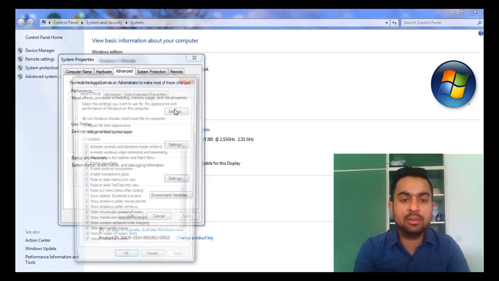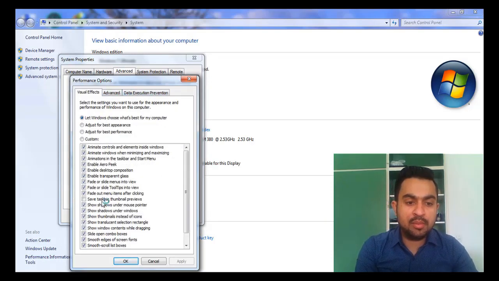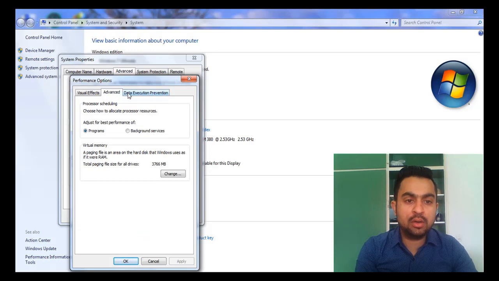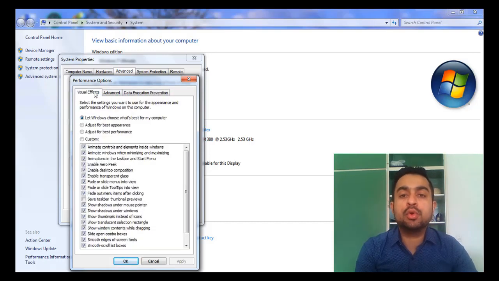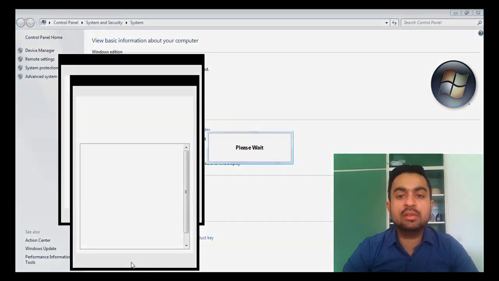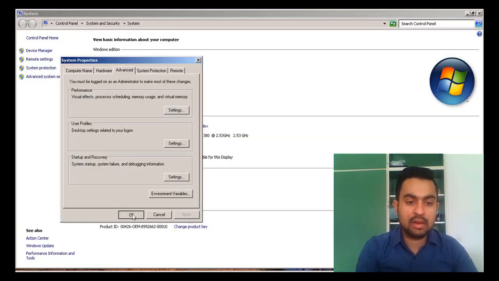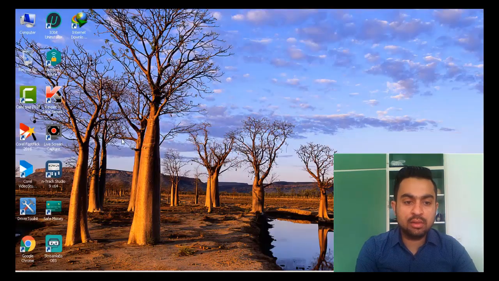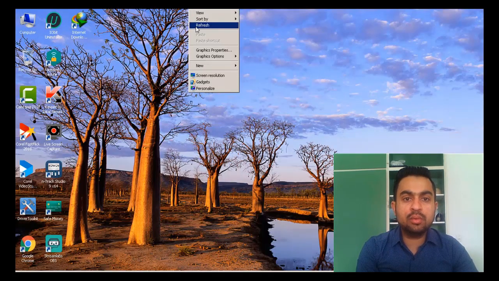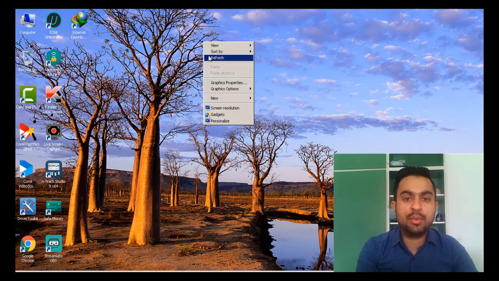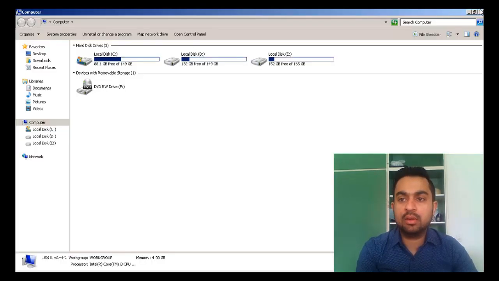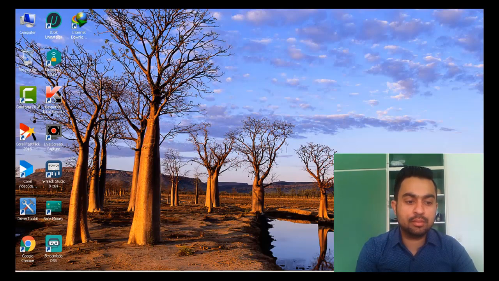And the first setting, this one, has some options. If you want your computer or laptop to get the highest speed, then you have to do these things. Just click on Adjust for best performance and click on OK. But with this setting, your Windows will not be very colorful. It looks like Windows 98, but it will give you 100% the best performance. And you can see how it's opening My Computer.